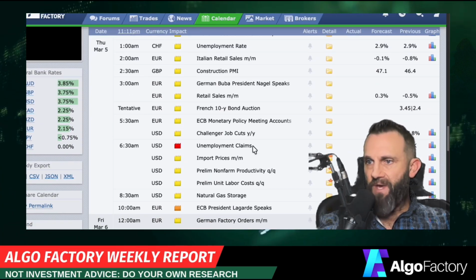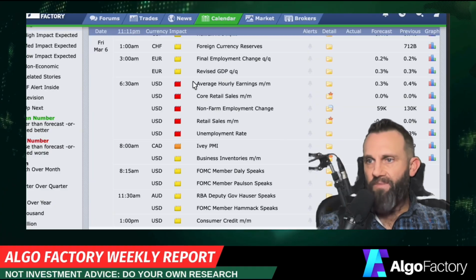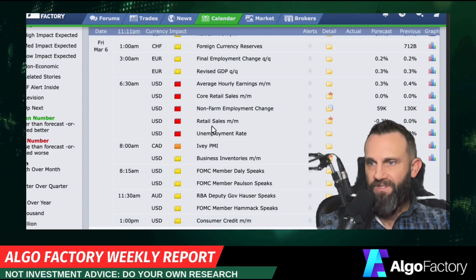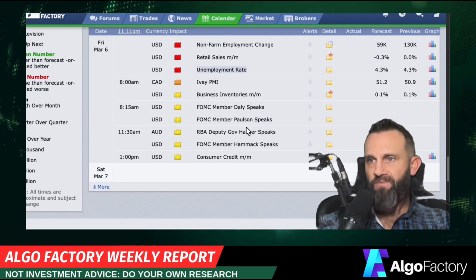Thursday, 8:30 a.m. as usual, the U.S. unemployment claims. Friday at 8:30 a.m., lots of employment data. We got average hourly earnings, retail sales, more non-farm employment change, retail sales again, and we have the unemployment rate. So lots of employment type data this week for the dollar, and that's going to be it for the data.